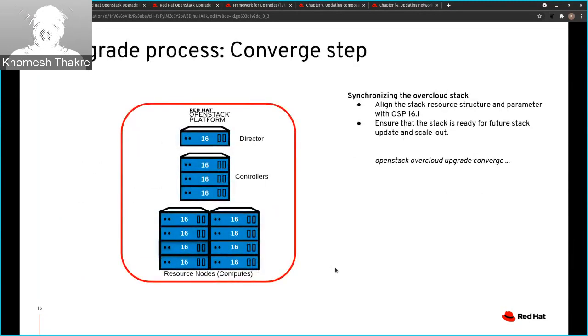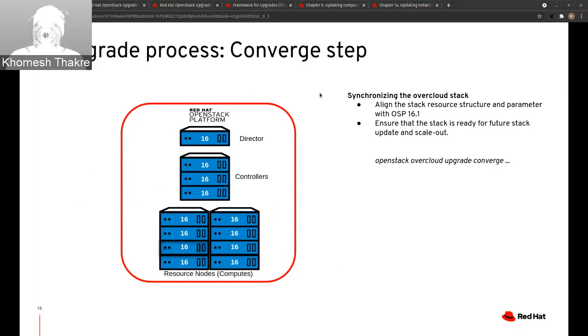Next we will look at the converge step. The converge step is run to synchronize the overcloud with OSP 16. When we run the converge, we have prepared the heat stack for the upgrade, but since we consider the upgrade almost finished, we are trying to move the heat stack and make sure it is aligned with OSP 16 parameters, variables and heat structure. We also make sure the heat stack is ready for future scale out and minor updates.